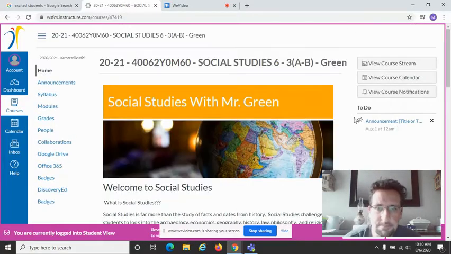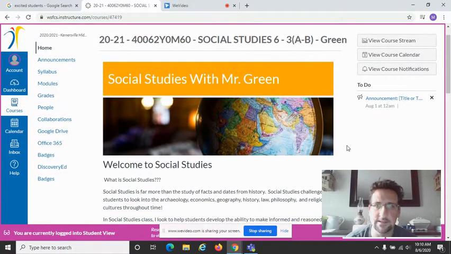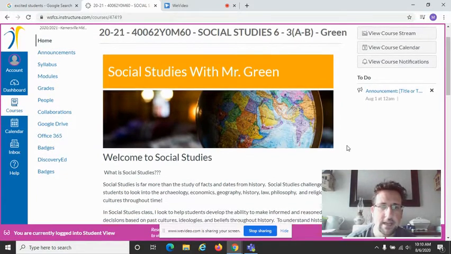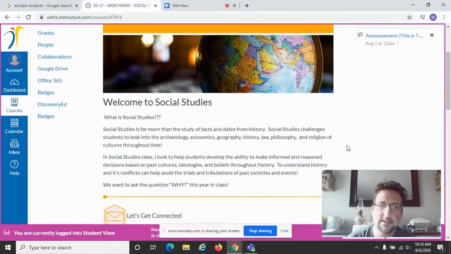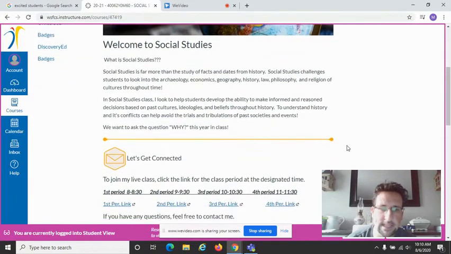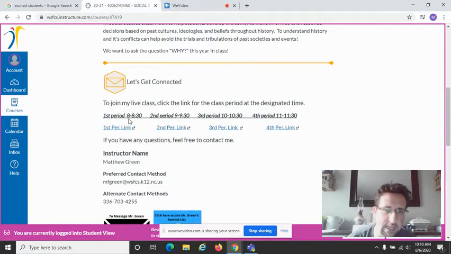Now, to finish up, this is my Canvas page. This is the student view, so this is what you will see when you log in. The main home page is just the information about what we're covering in social studies this year. This next box is very important. Let's get connected. I have the links that students can click on for their class period to go to the live class that we will stream online.